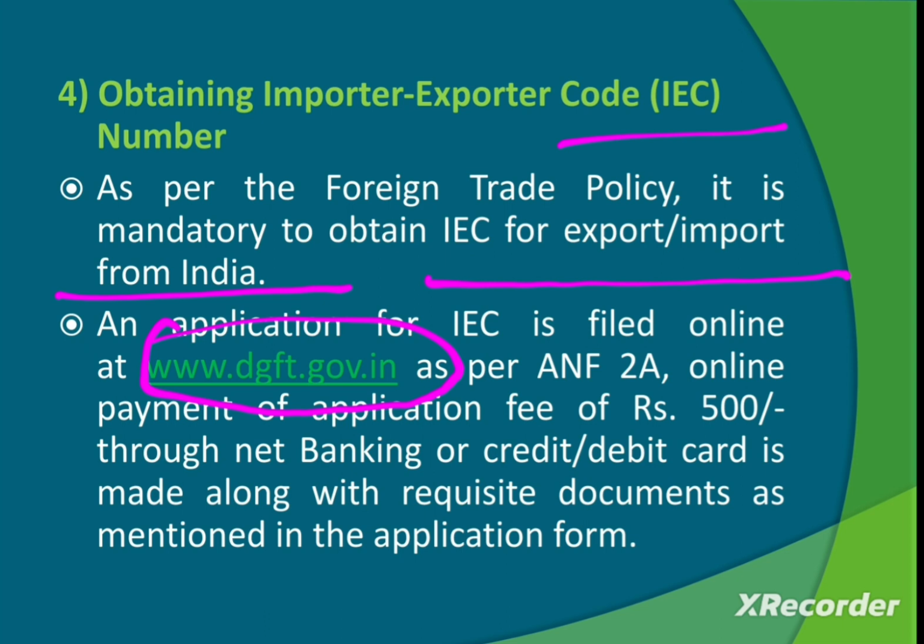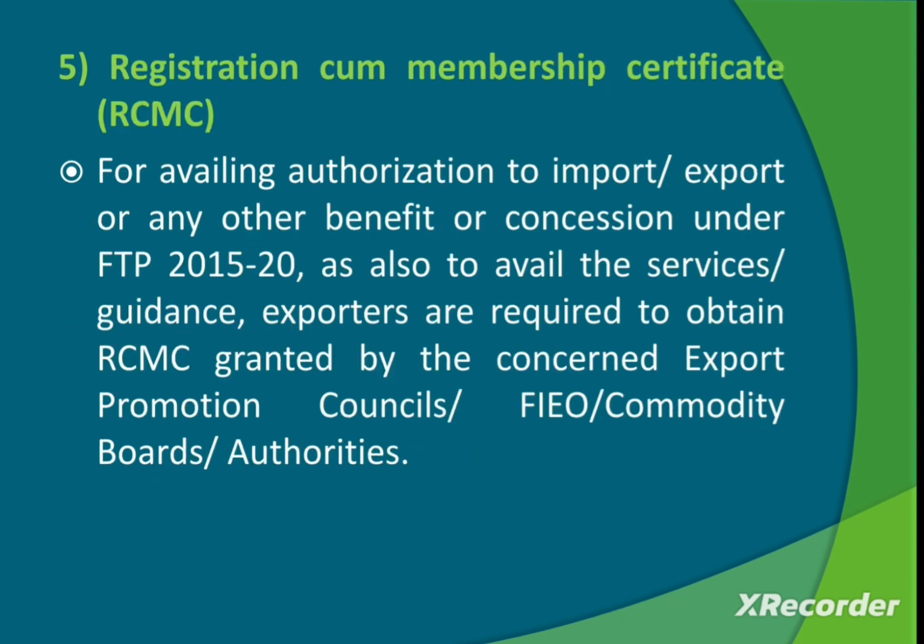As per ANF 2A, online payment of an application fee of rupees 500 through net banking or credit or debit card is made along with the requisite documents as mentioned in the application form. For the IEC code you have to pay rupees 500 and submit all the requisite documents mentioned in the form.